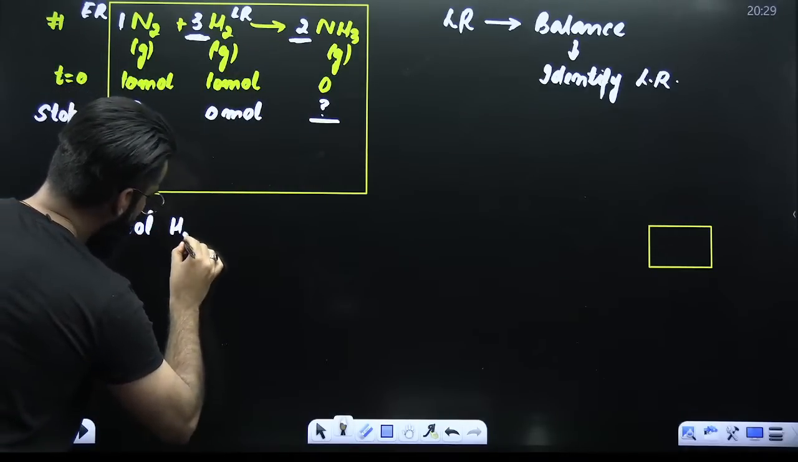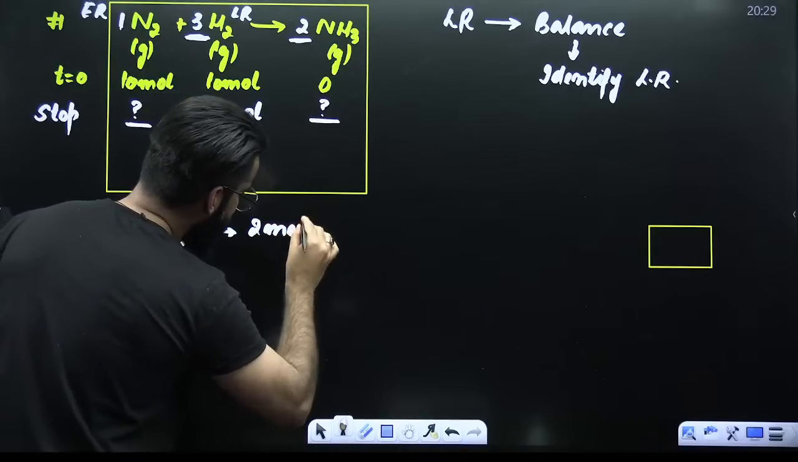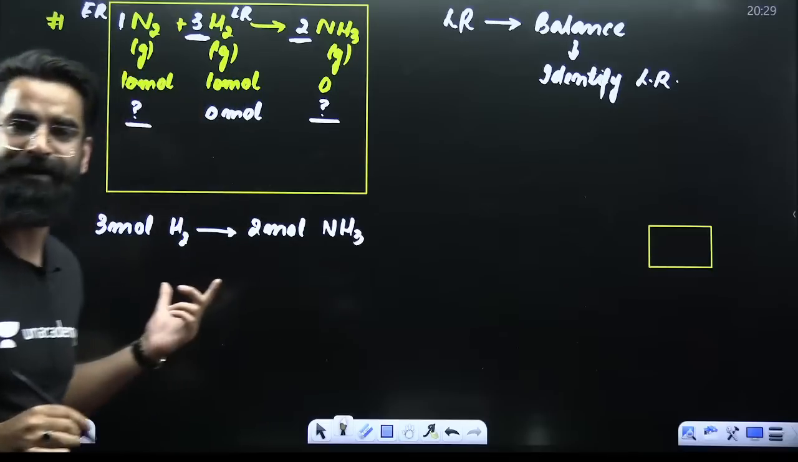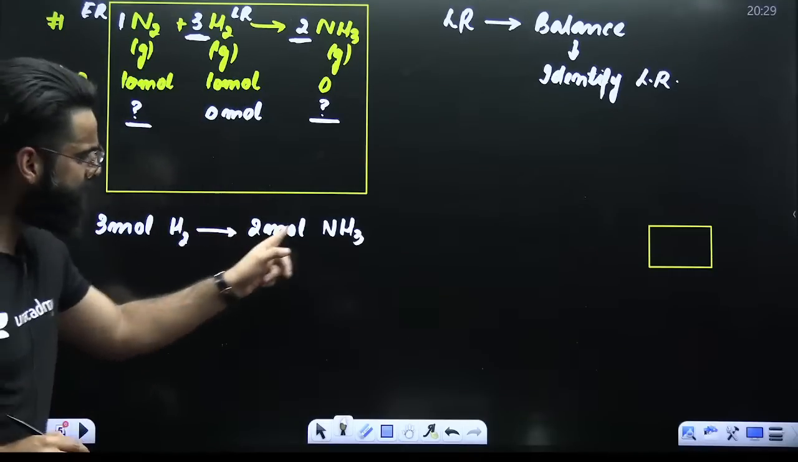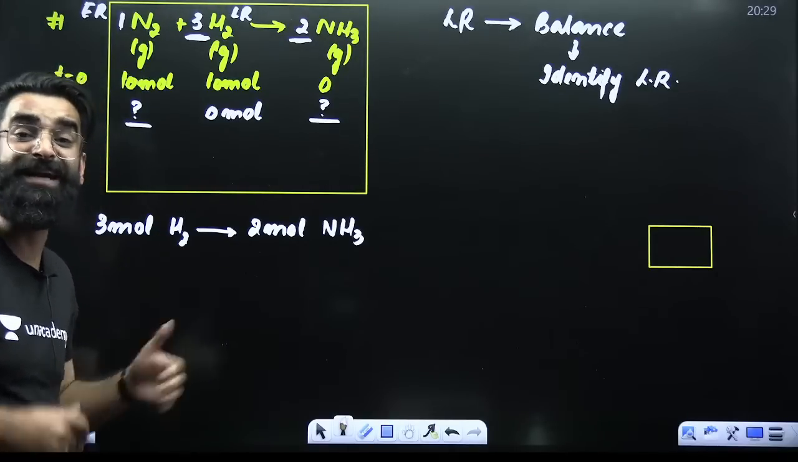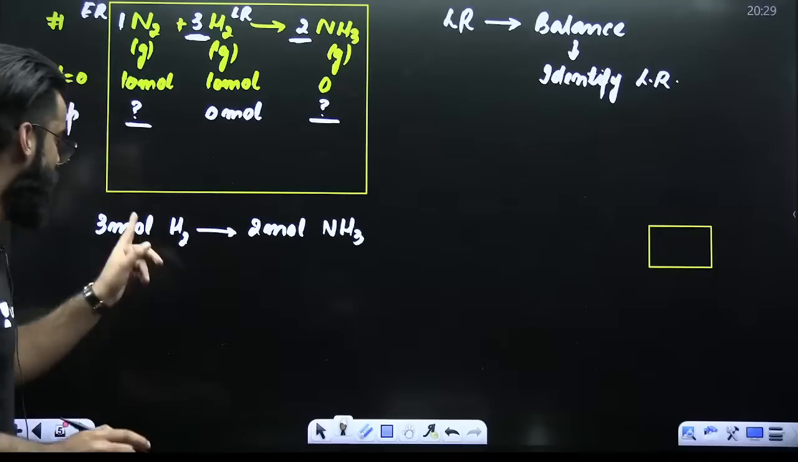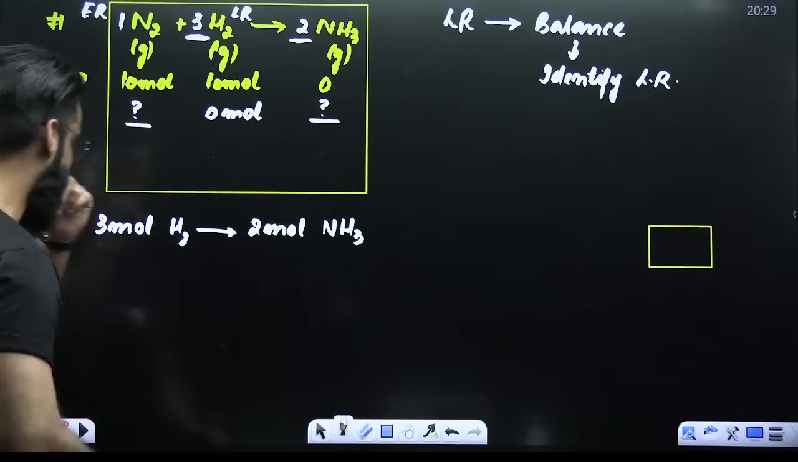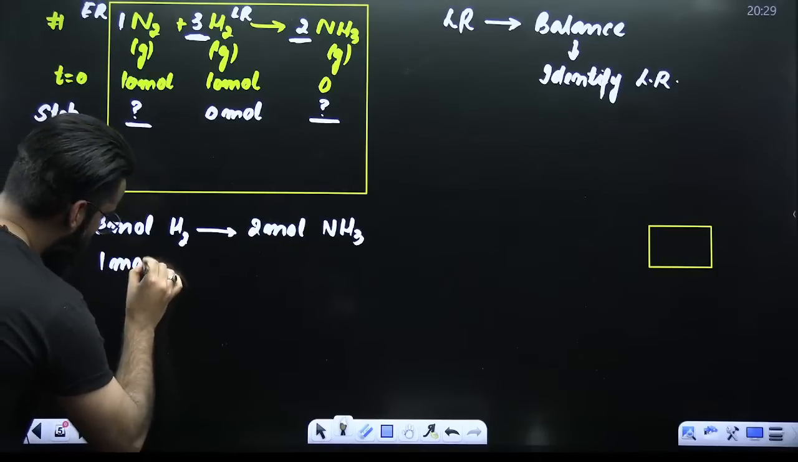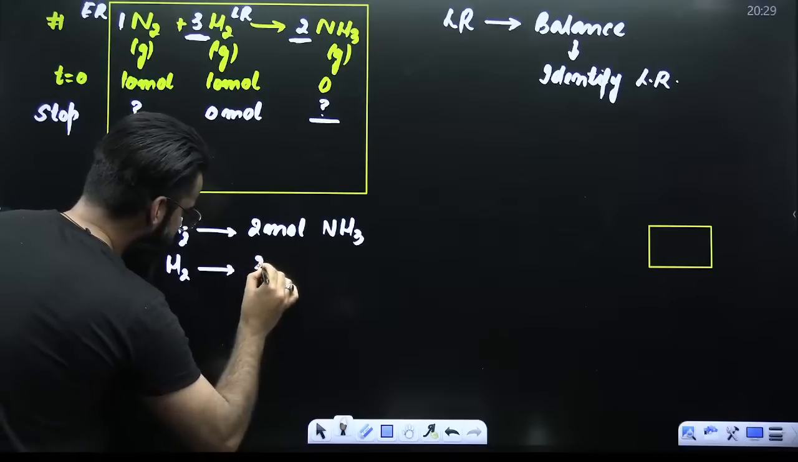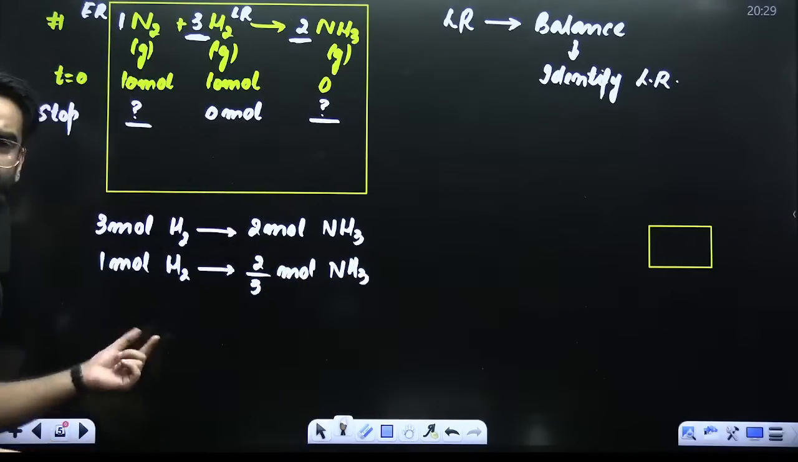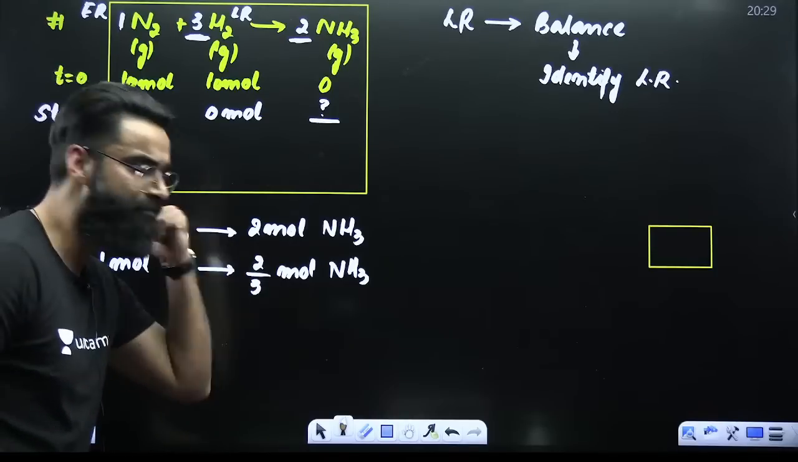So stoichiometry is telling me that 3 moles of H2 gives 2 moles of NH3. This is the information given by stoichiometry. Why am I starting with H2? Because H2 is my limiting reagent. It is going to decide everything. So if 3 moles of H2 are giving me 2 moles of NH3, using the unitary method, 1 mole of H2 would be giving 2 by 3 moles of NH3.